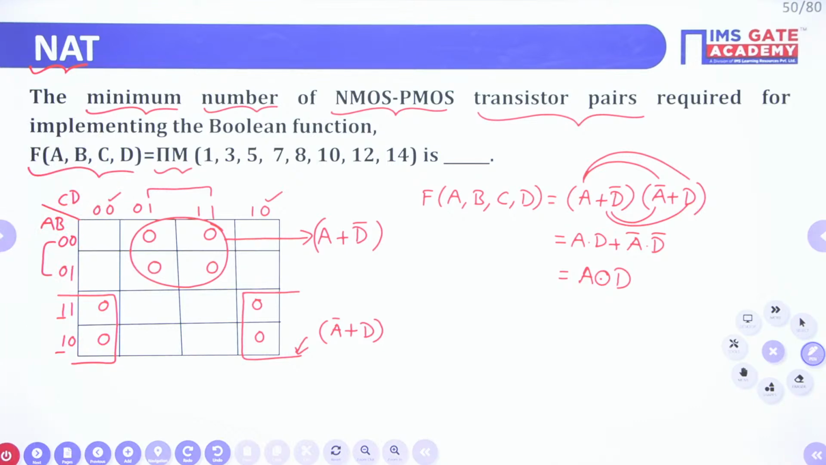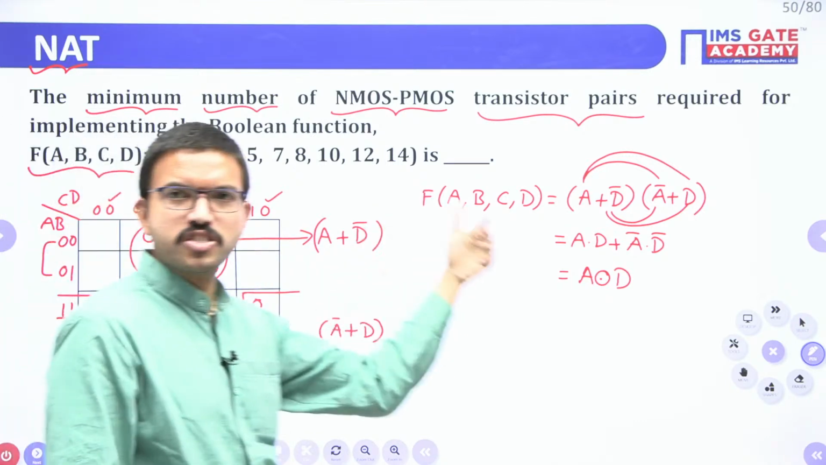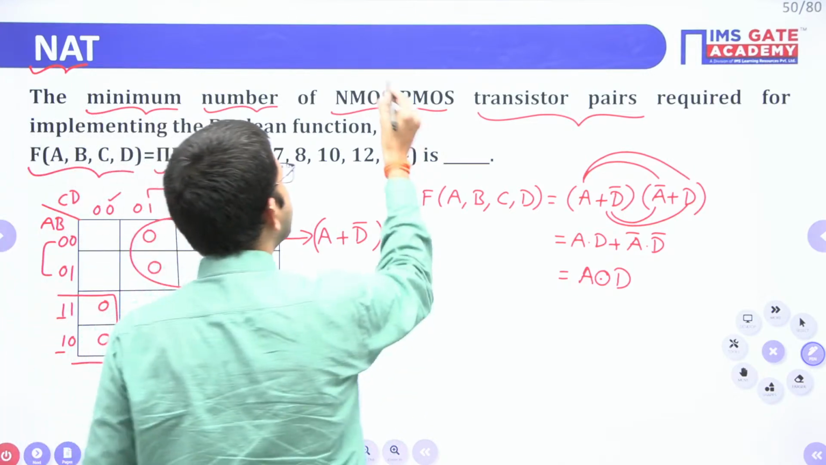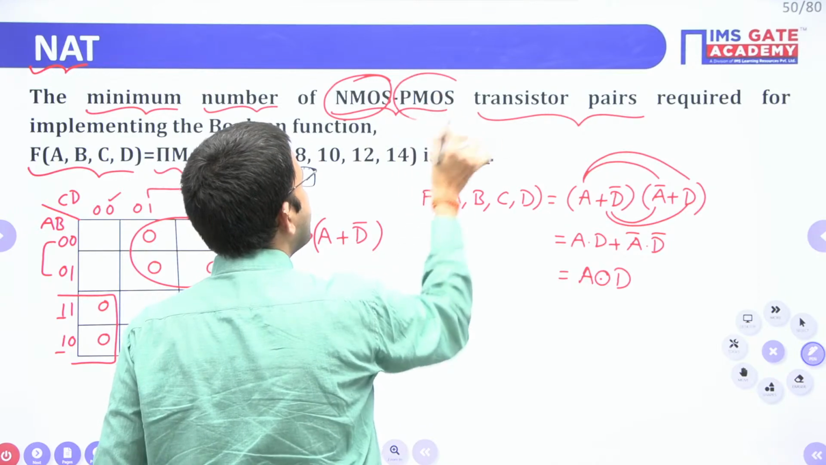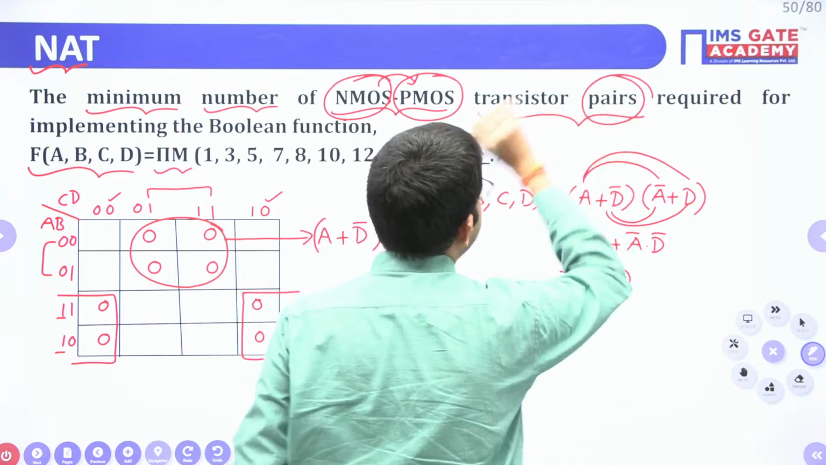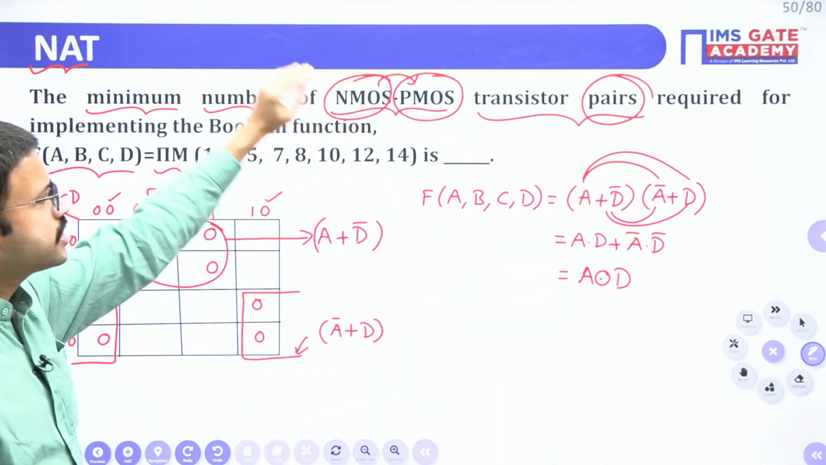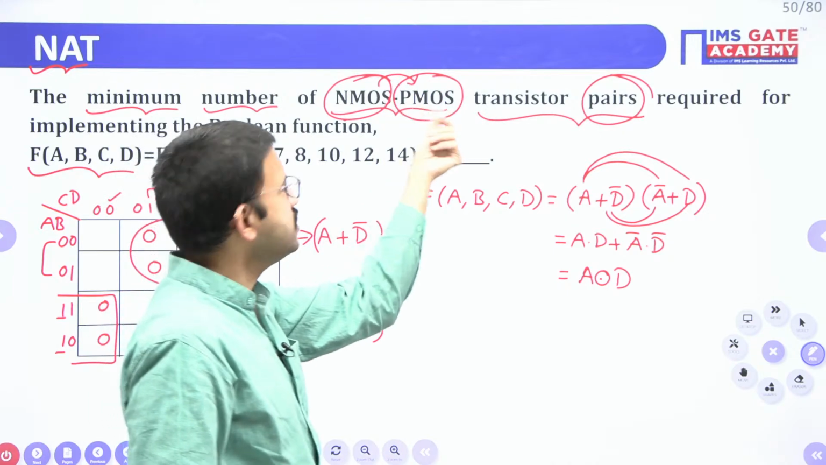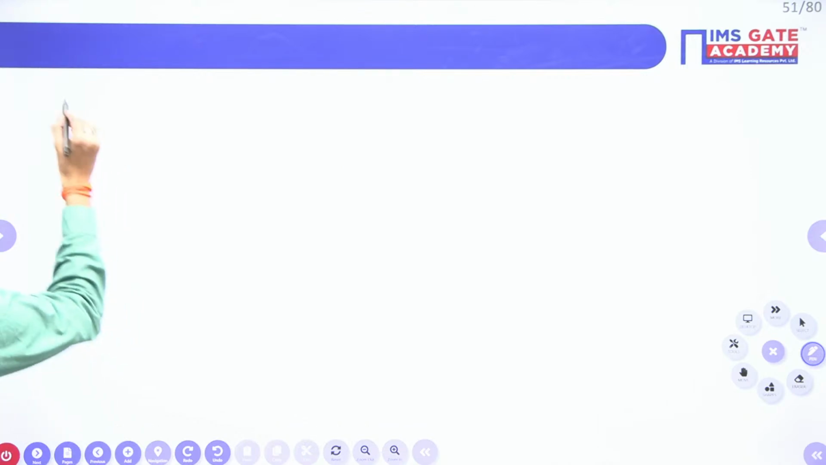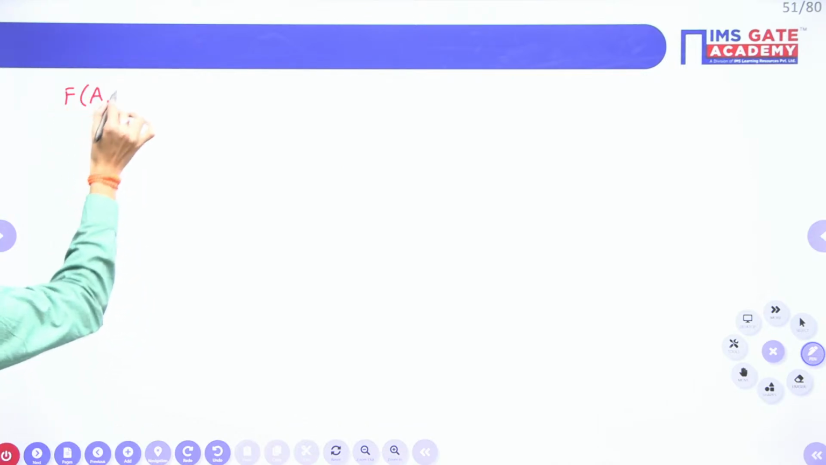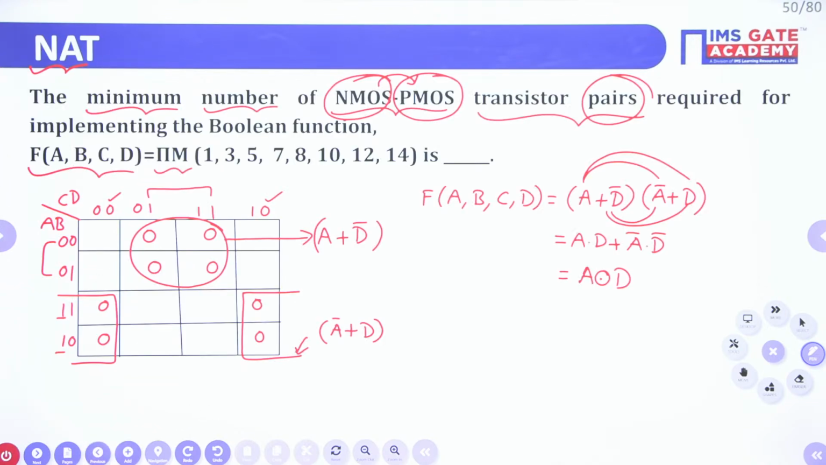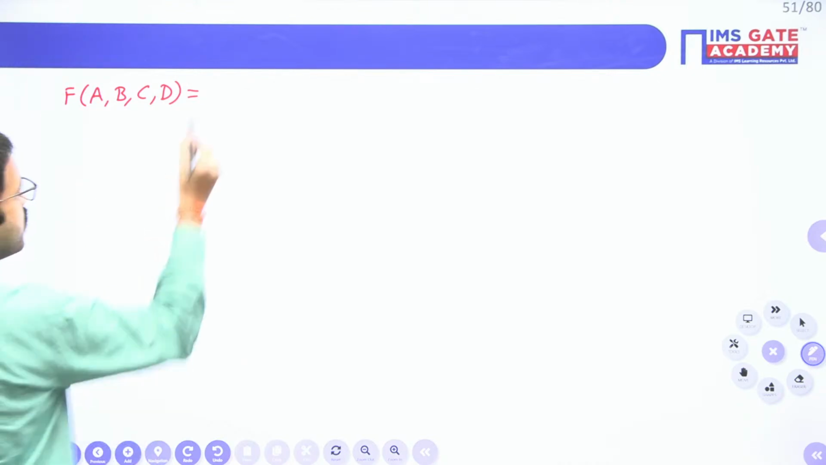Now, the question is what? You have to implement this function with the help of CMOS logic. When you implement it with the circuit diagram, how many NMOS transistors do we require? Obviously, the same number will be PMOS. Together, we call it a pair. Just count how many NMOS are required. The same number will be for PMOS. Pair means obviously the same number. Now here the interesting thing is this one. We have got the final simplified function as A XNOR D.